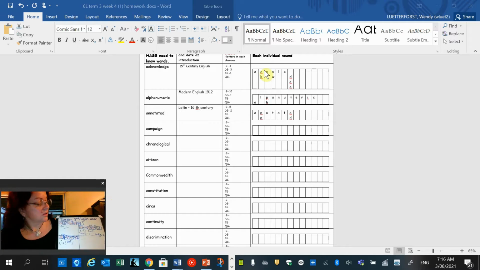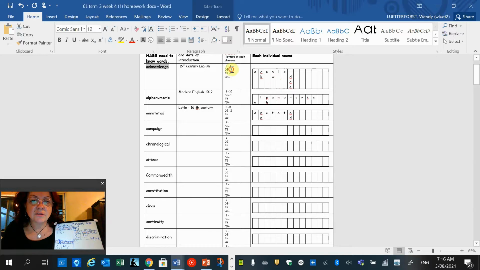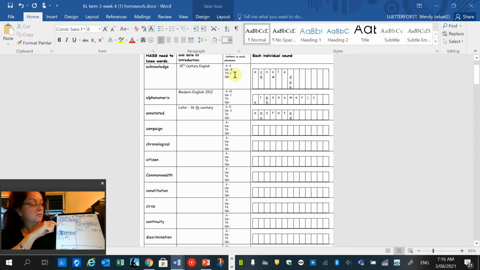K, that's a consonant. N's a consonant. O's a vowel. L, e, j. So then you count it. A grapheme is one letter, one sound. 1, 2, 3, 4. So 4 graphemes. A digraph is 2 letters, one sound. And there's 1, 2. We've got 3 there. And then a trigraph, 3 letters, one sound, 1. Now you can leave it as that. I'm happy with that.